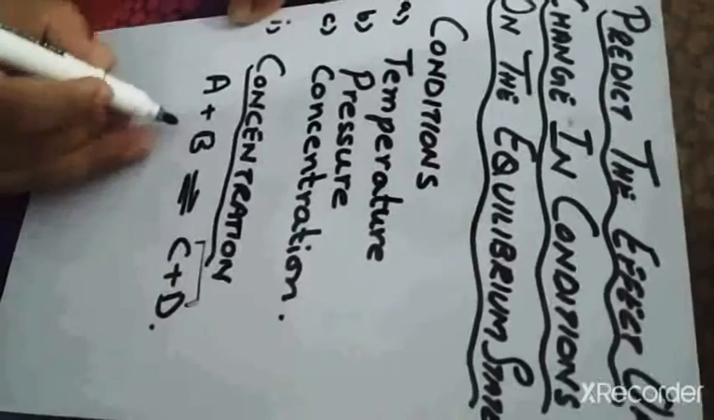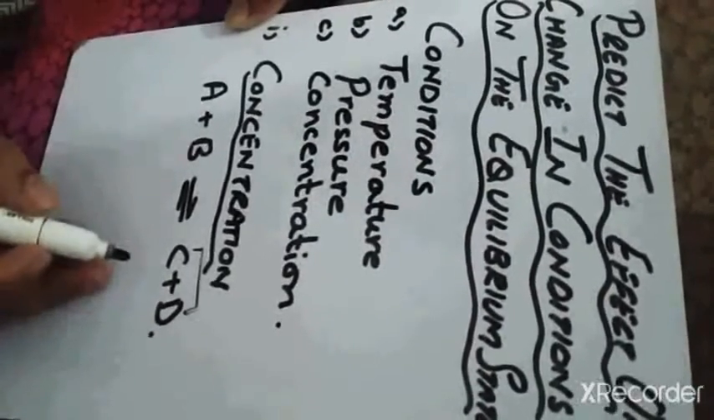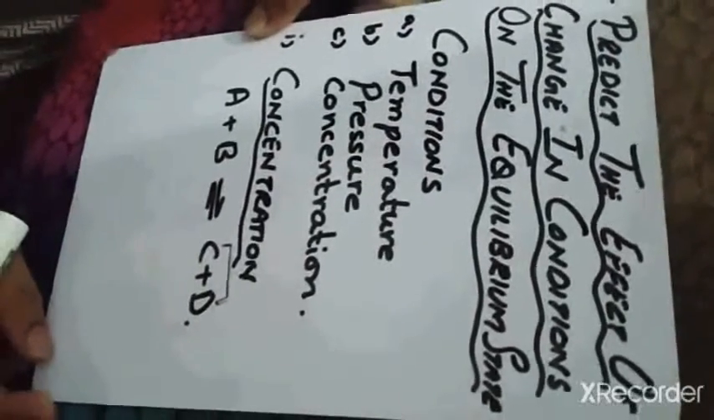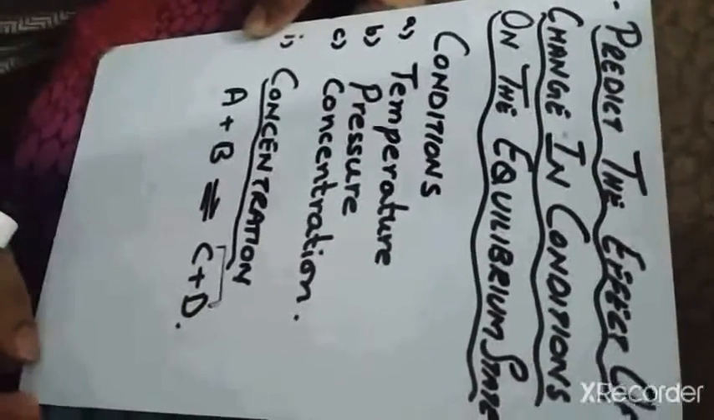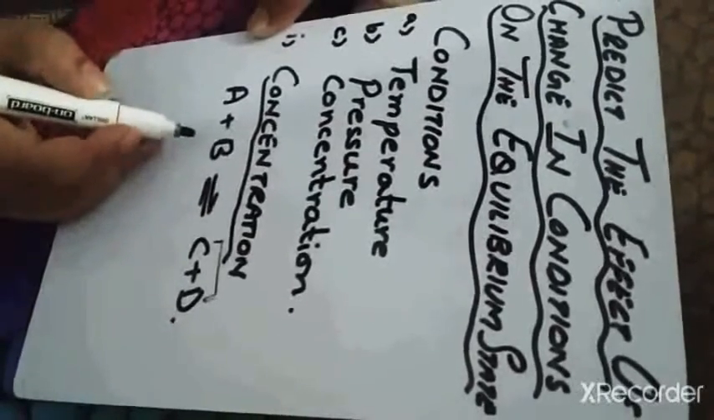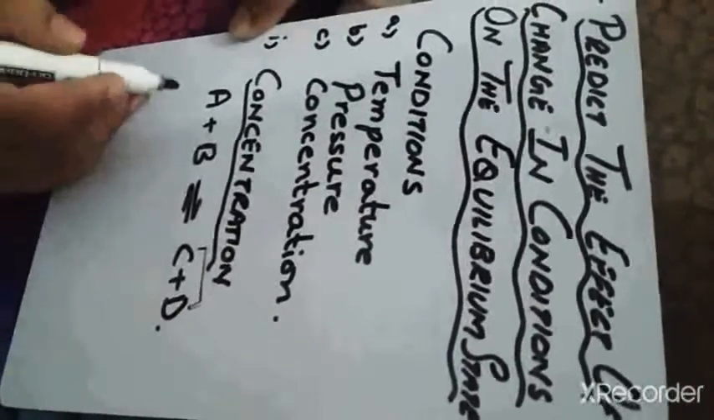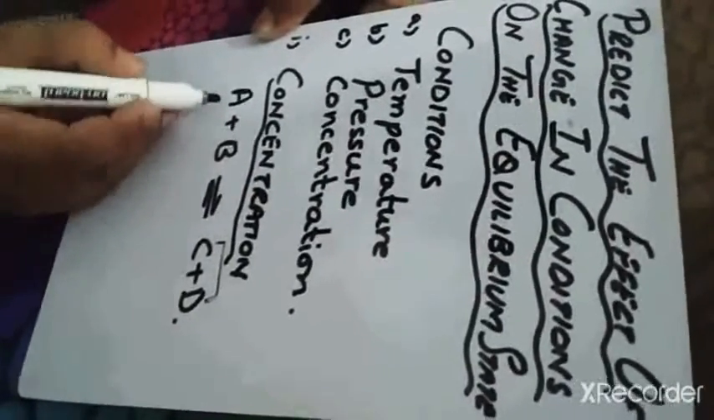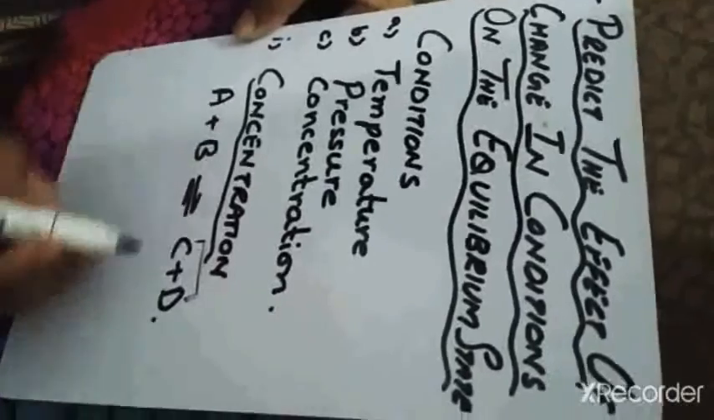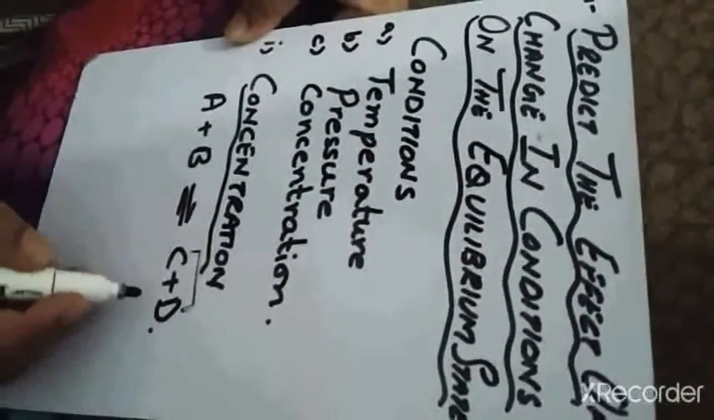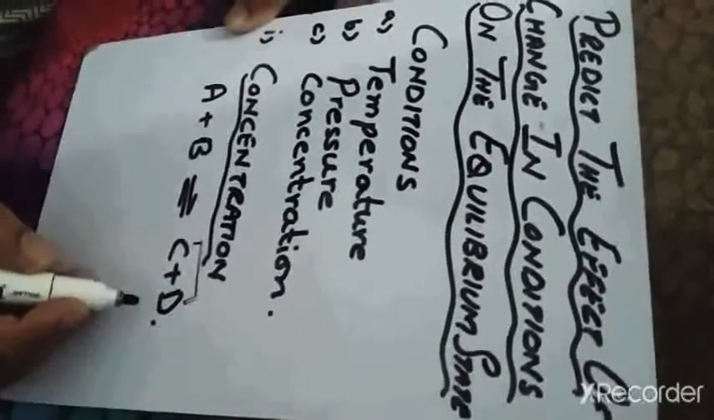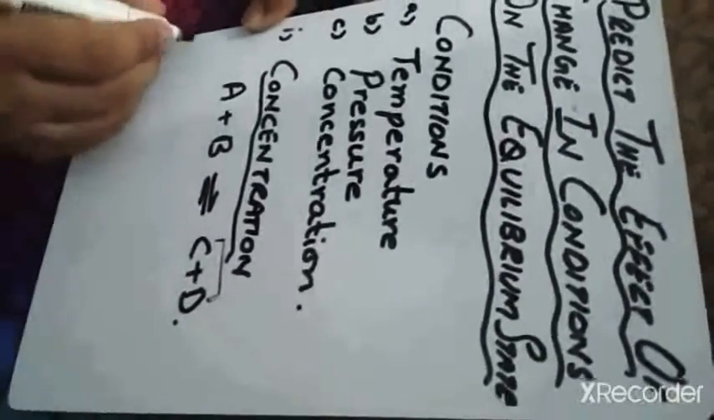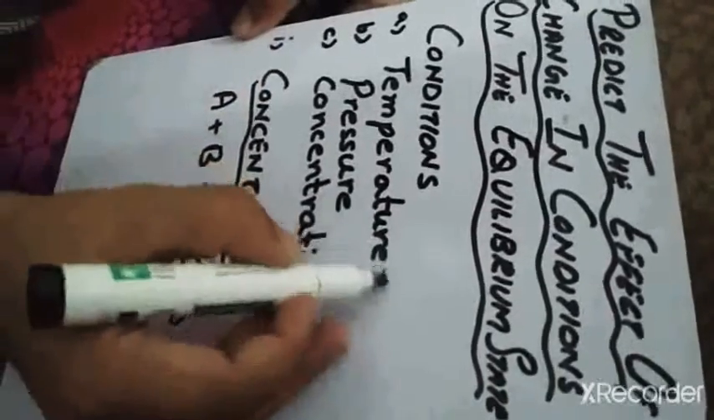Because when you increase the concentration of reactants or products, what will happen? As we know that according to the law of mass action, the rate of the reaction is directly proportional to the product of the active masses of the reactants, right? So if we increase the concentration or active mass of the reactants A and B, then the forward reaction will proceed, and if we increase the concentration of the products C and D, then the backward reaction will start again, right? Then we have temperature and pressure.